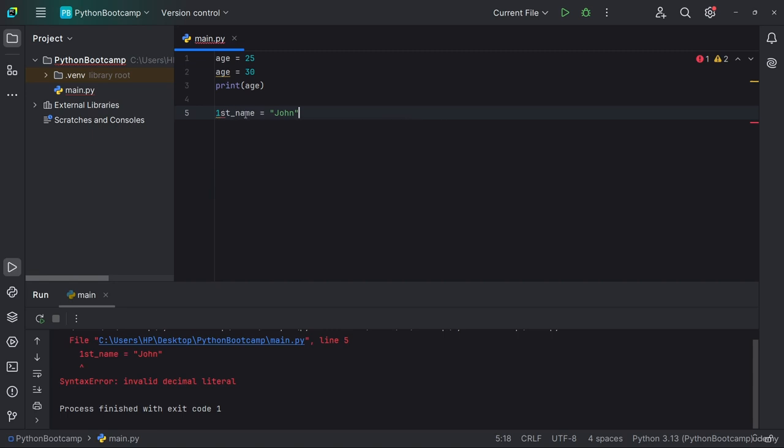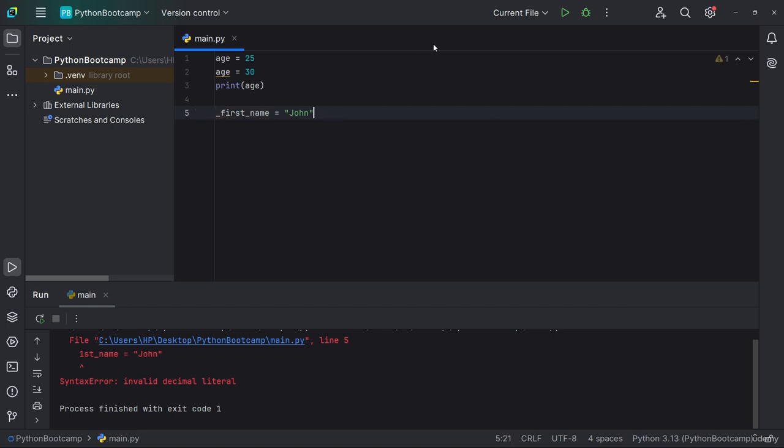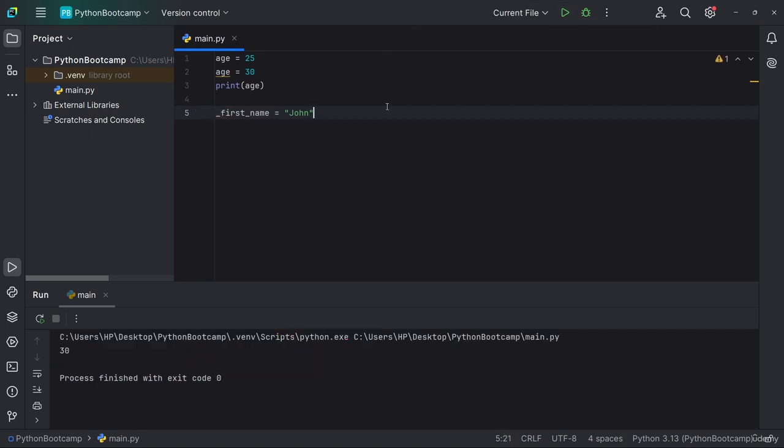Your variable can contain a number, just like in our last lesson where we had num1, num2, but the number must not be the one that starts the variable. So in cases like this, where we want to write first name, we can just say first, and write it in letters. Okay, so take note of that. Your variable can either start with a letter or an underscore, but it can never start with a number.